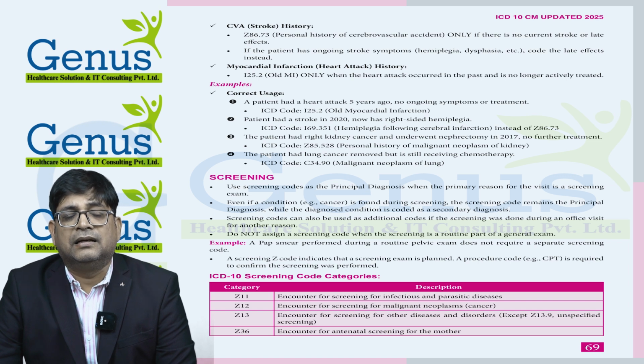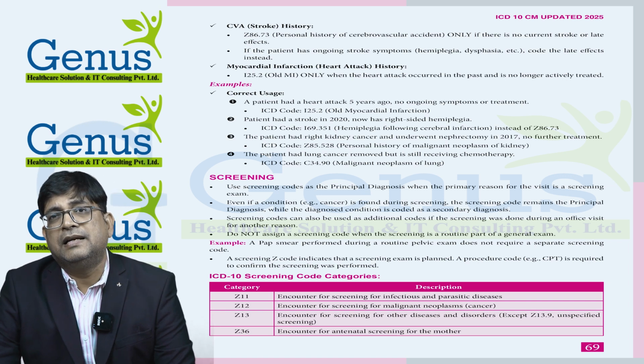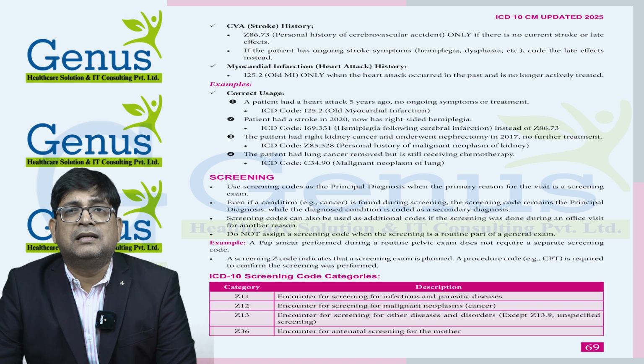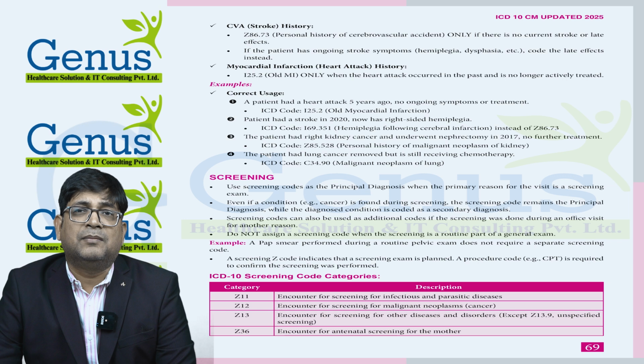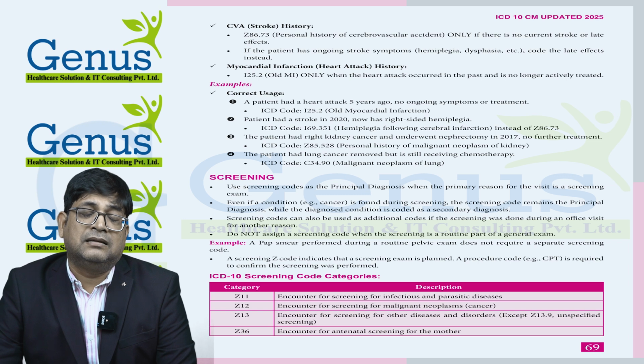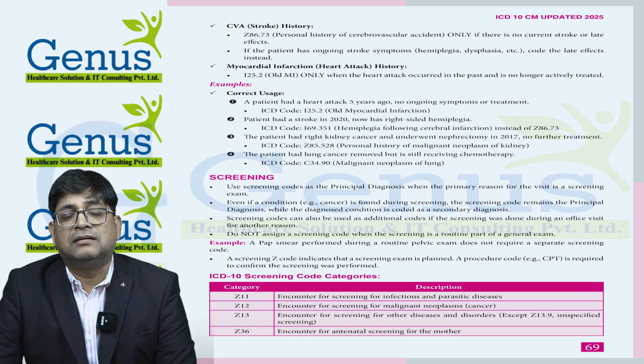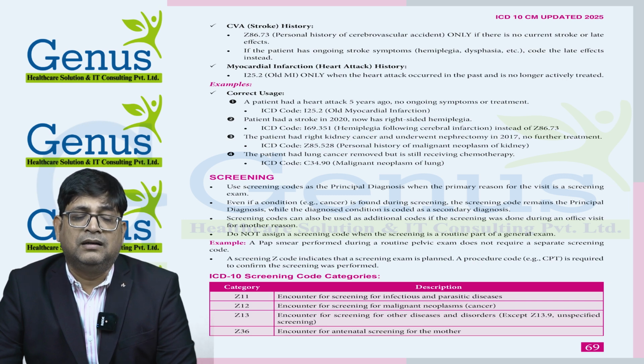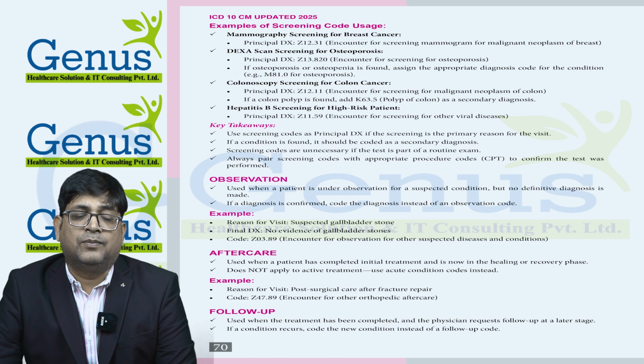Then we have screening. If a patient came for screening, we always need to provide the screening diagnosis code as the principal diagnosis, especially in mammography and colonoscopy. We have certain specific codes available for screening mammography and colonoscopy, so we can use only these codes. Even if the cancer is there, we still need to provide the screening ICD code as the principal diagnosis. For mammography, it's Z12.31. And for colonoscopy, it's Z12.11.